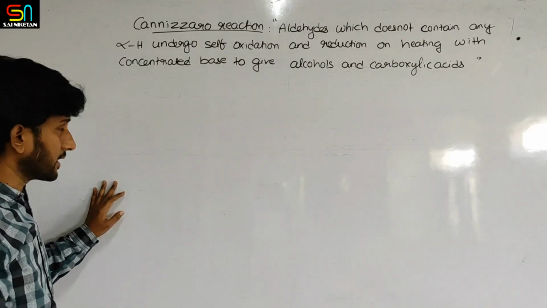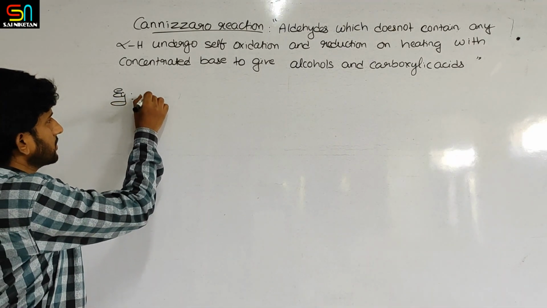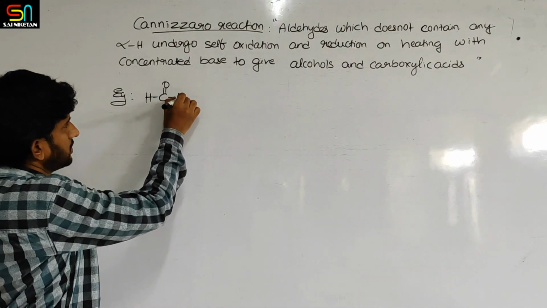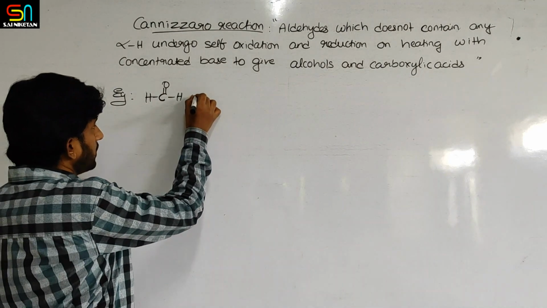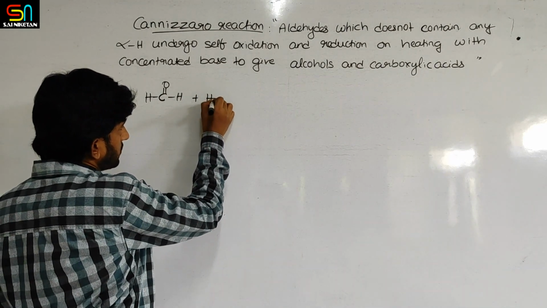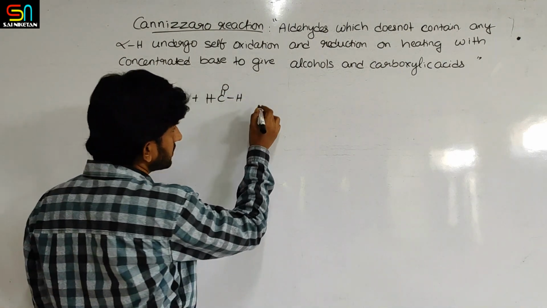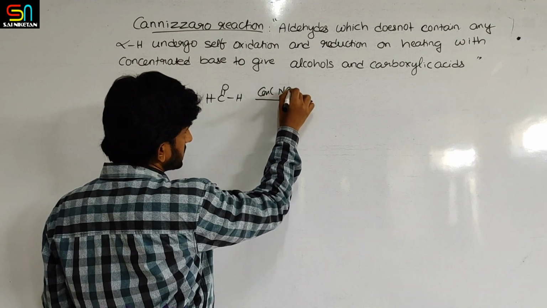Now what is happening? Let us take one example. This molecule is formaldehyde. Okay, 2 moles let us consider. 2 moles of formaldehyde react with concentrated NaOH.